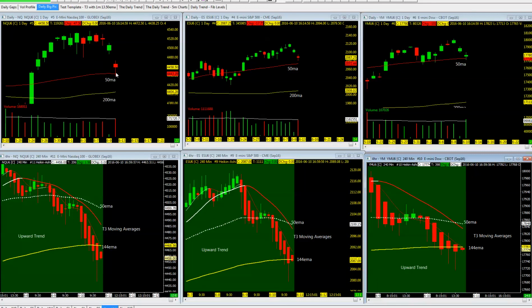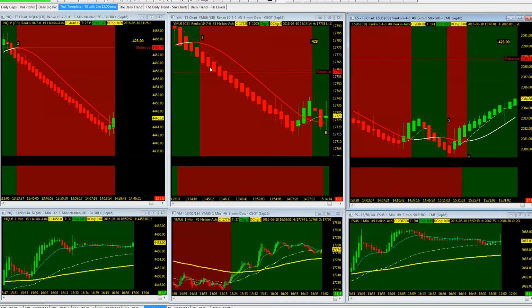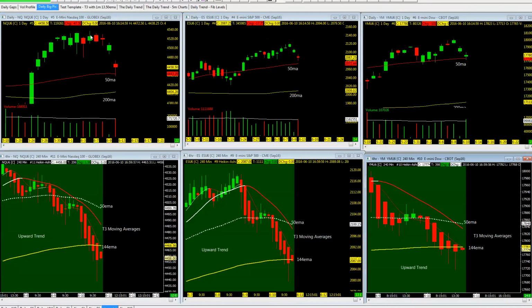Well, let's go back to that daily trend. Let's even look at that modified chart. That move to the downside, that was moving towards that 50 period moving average, especially on the YM and the NQ. So you keep that in mind as price action bounced on. That's exactly what we did, is we just completely bailed as price action bounced back to the upside. So we are still in an upward trend, as the 50 is still above the 144, but we do now have a pullback. Look for the resistance now back up to the upside to the 50 EMA on a 4-hour chart. Same picture on the ES as price action finds support here at the 144.